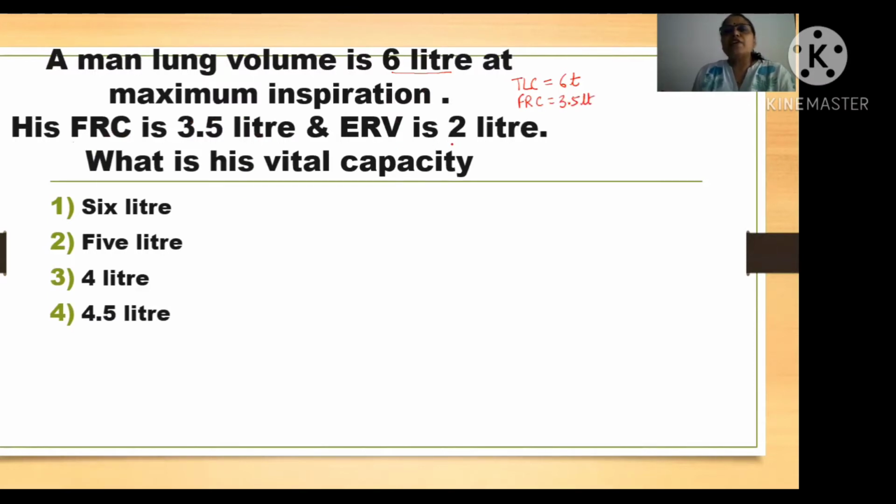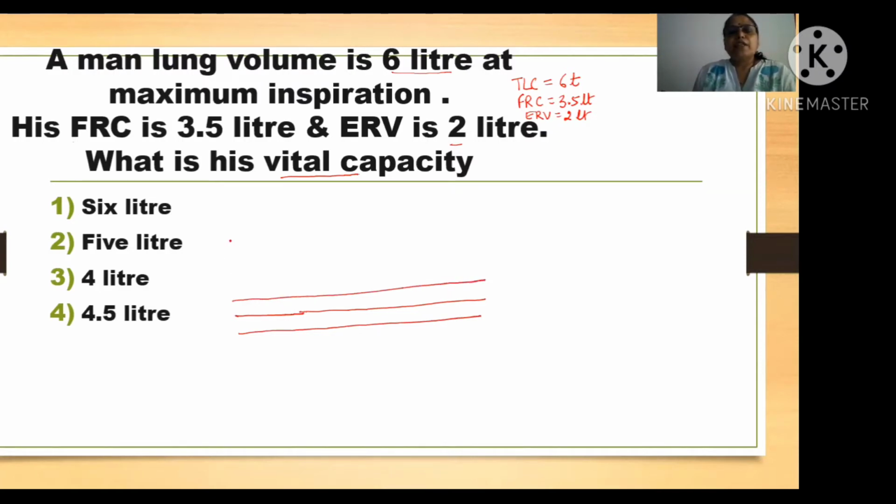And its ERV is 2 liter. So ERV is 2 liter. So we have to find what is its vital capacity. So first of all, try to understand one diagram. I'll explain it to you. See here. Just draw this line this way if you want to understand the concept. And this much also.